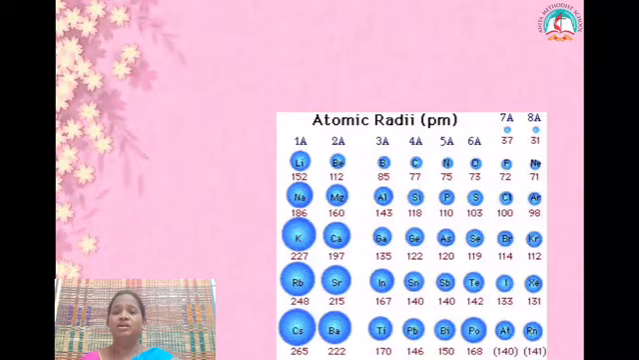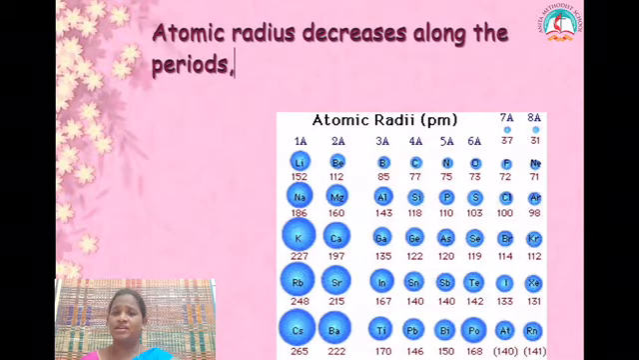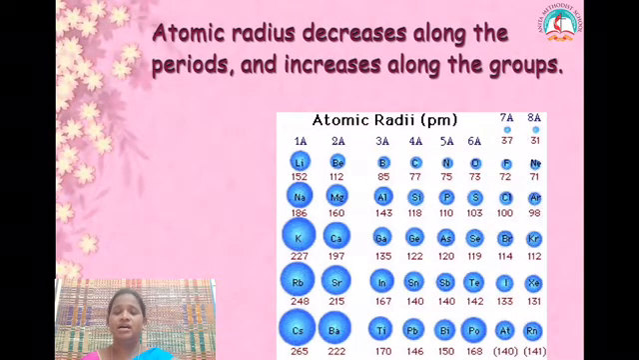So what about the trends of atomic radii in the periodic table? Actually, atomic radius shows two different trends in the periodic table. One is that atomic radius decreases along the periods. If you see, along the periods the atomic radius is decreasing, but along the group the atomic radius is increasing.